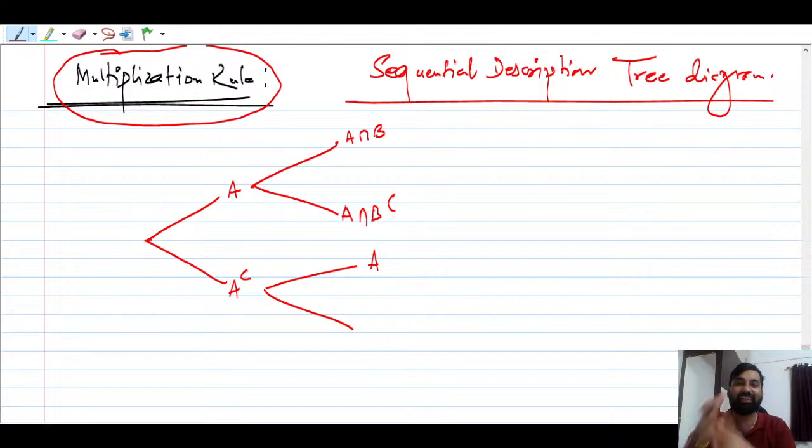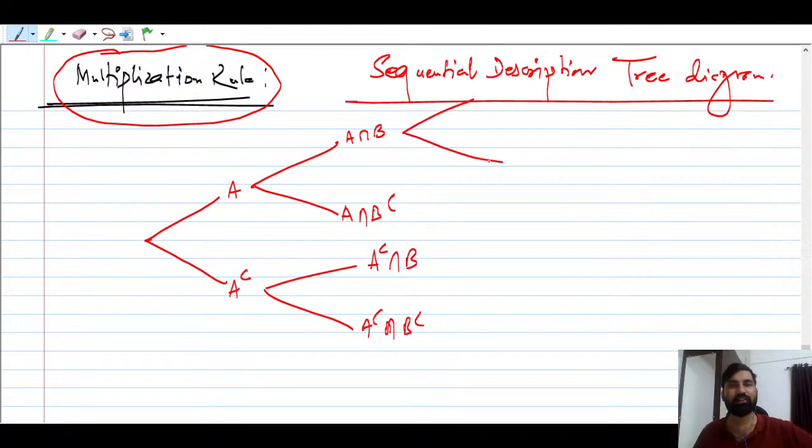But here, in order to define conditional probability, suppose one of the events has occurred, right? Event A has occurred, you can say. Now the event B has to occur, right? So one of the events already has occurred, say A has occurred. Now you want to find the event A intersection B here, and this is A intersection B complement, right? And this will be A complement intersection B, A complement intersection B complement. Further you can go ahead, right?